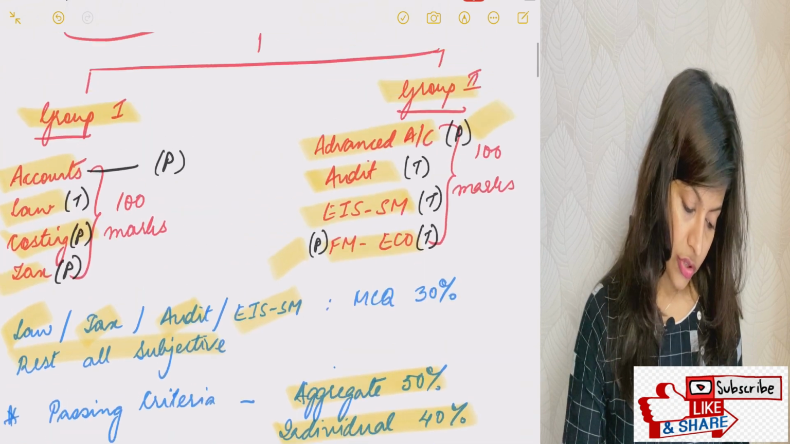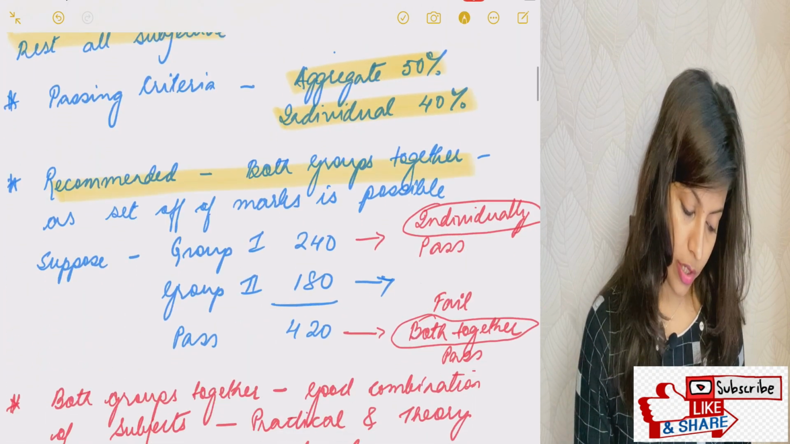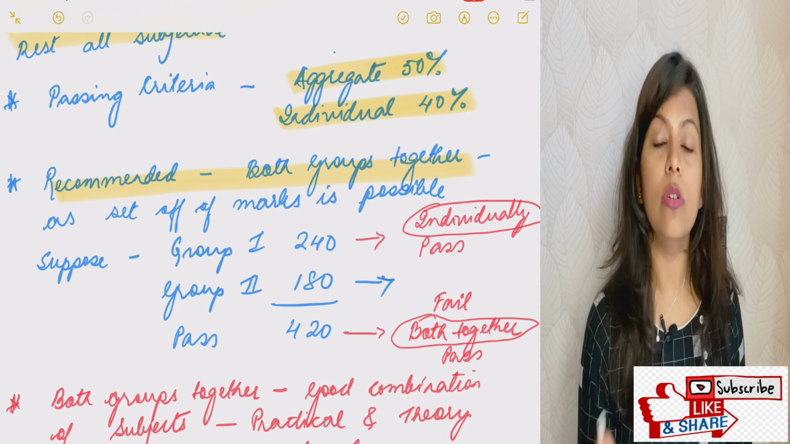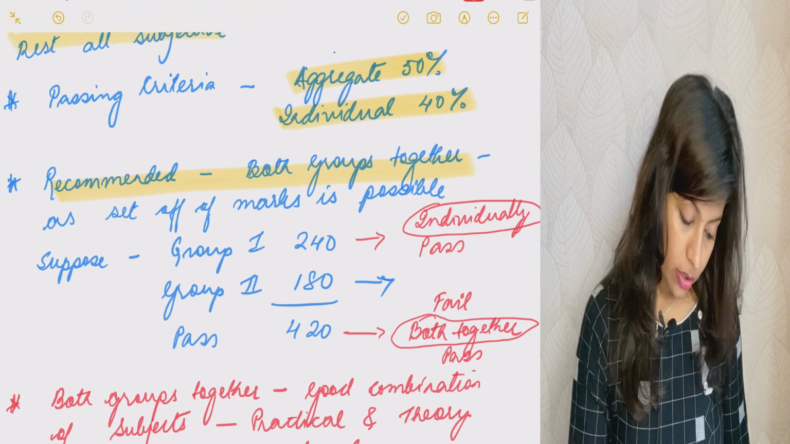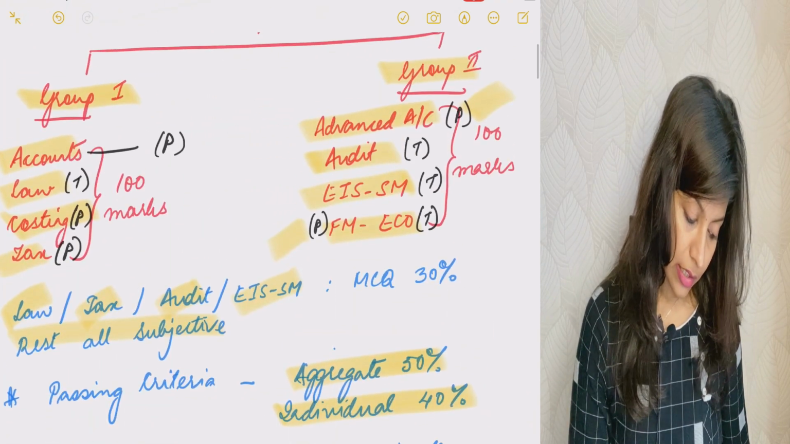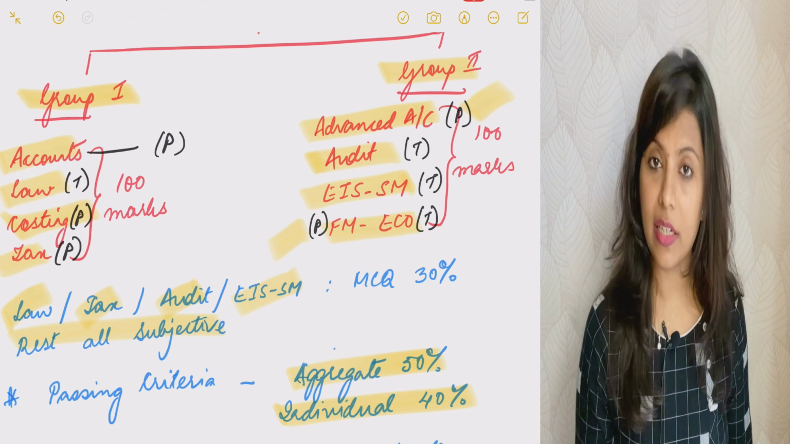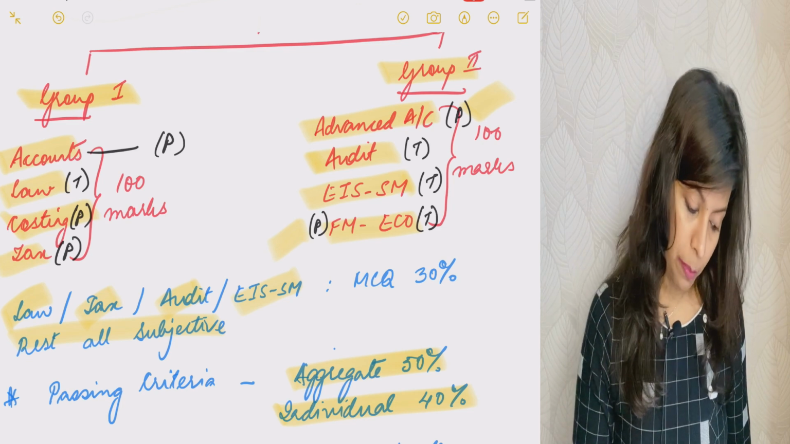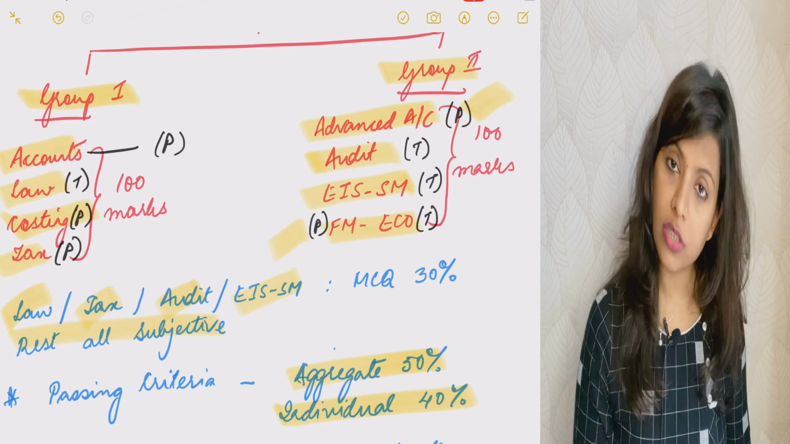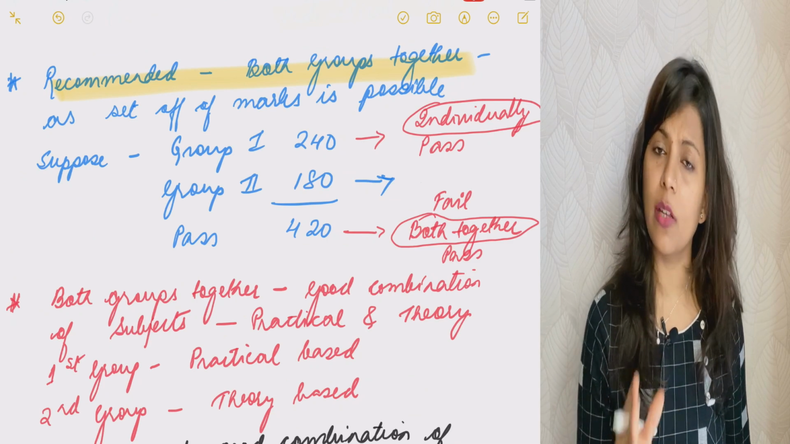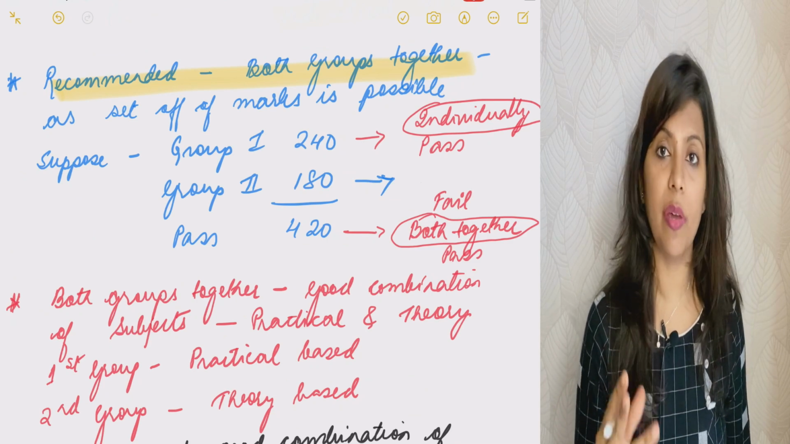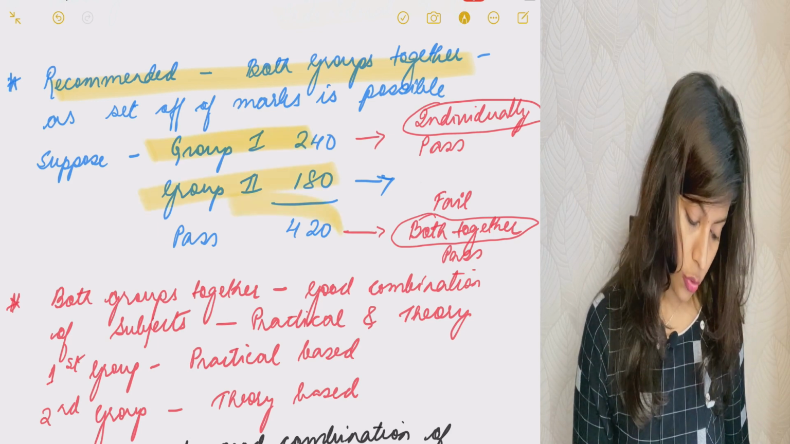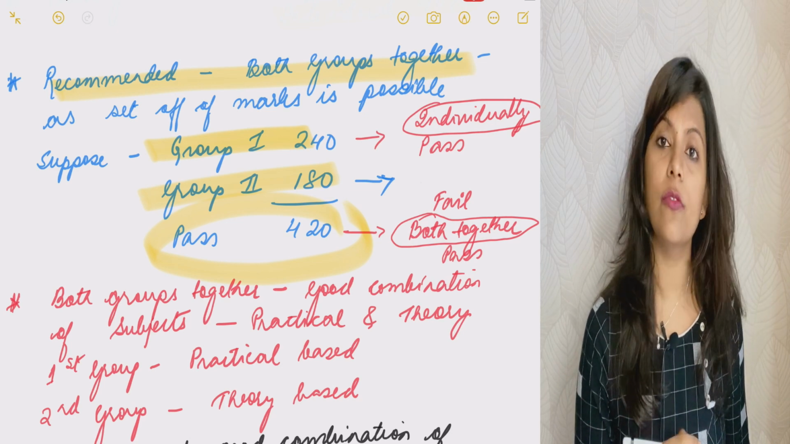So I strongly suggest that everyone do both the groups together. It's totally recommended because there is a chance of set-off of marks when you give both the groups together. As you can see, in Group 1 there are 3 practical subjects, and we all know that in practical subjects we score better marks than in theoretical papers. So it's suggested that you give both groups together so that you can combine 1 theory and 1 practical subject to study and prepare well. Suppose in Group 1 you get 240 marks and in Group 2 you get 180 marks; in total you get 420 marks, and you pass.